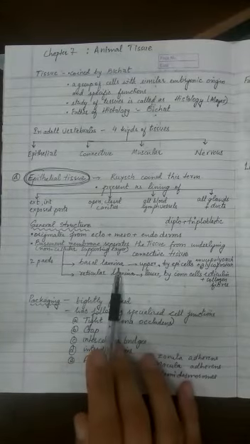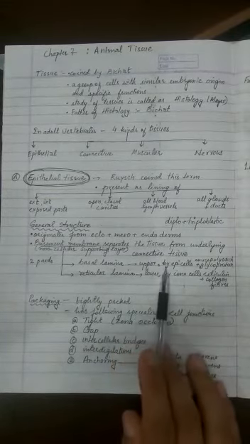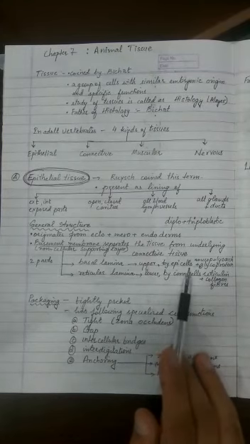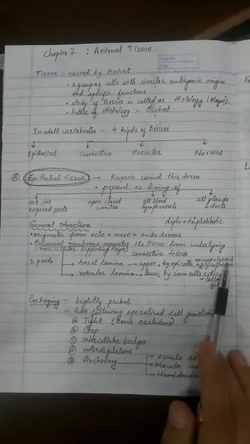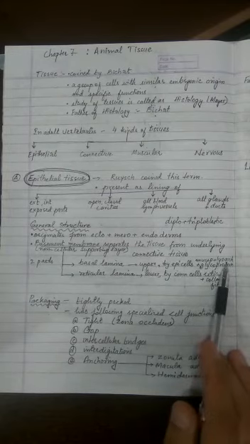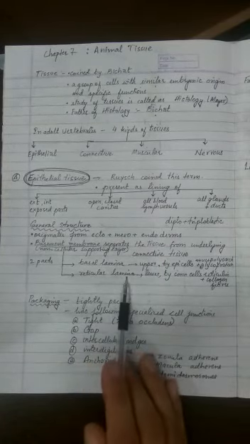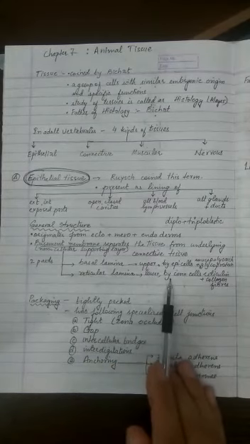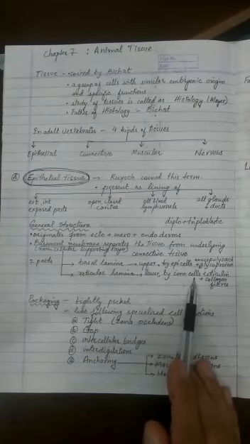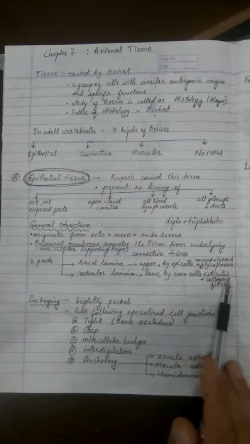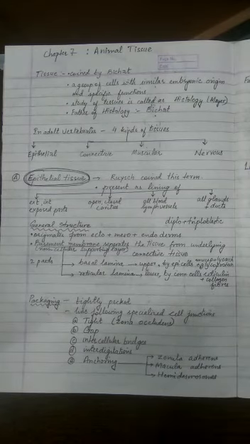The basal lamina is the upper one. It is synthesized by the epithelial cells themselves and is made up of mucopolysaccharide and glycoproteins. The reticular lamina is lower and is made by connective tissue cells, and it is rich in reticulin fiber and collagen fiber.